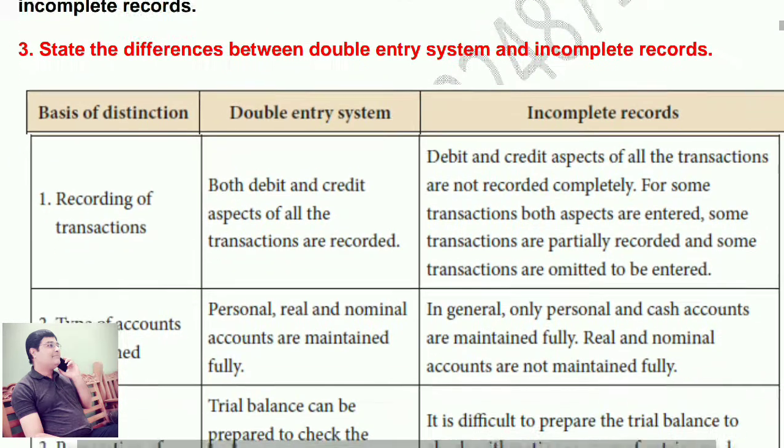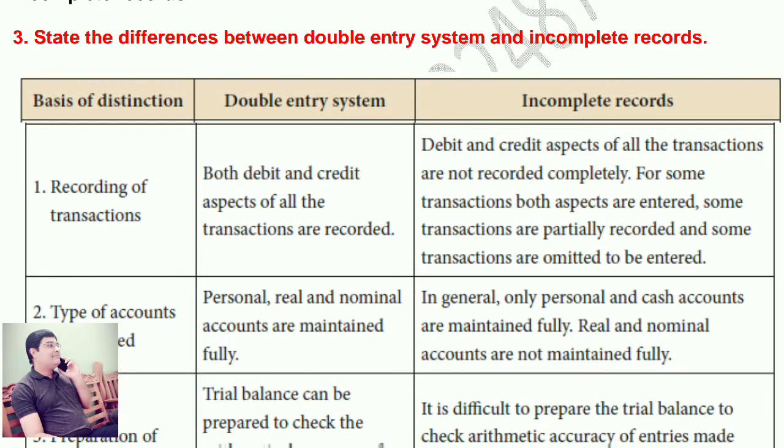Now move on to third question. State the difference between double entry system and incomplete records. On the basis of distinction, double entry system, incomplete records.